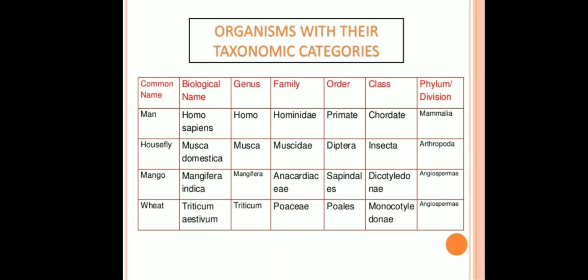Similarly, the common names are housefly, mango or wheat. They have their own biological names and they belong to different genus, family, order, class and phylum or division. Kindly go through the table very properly.